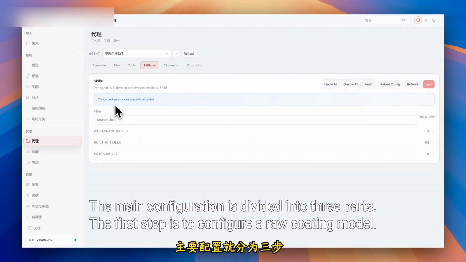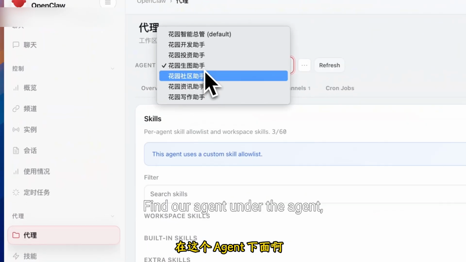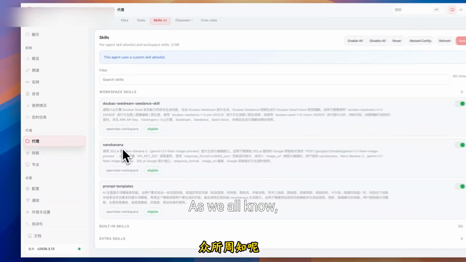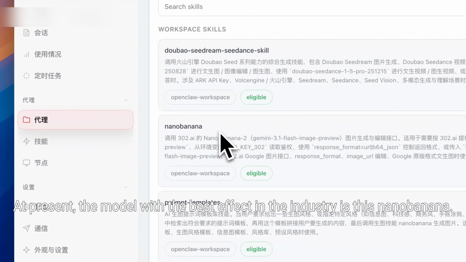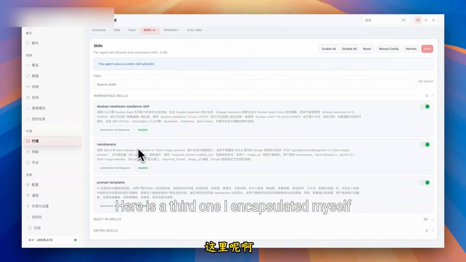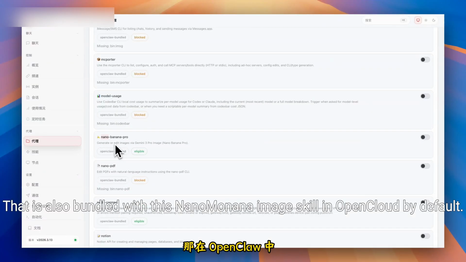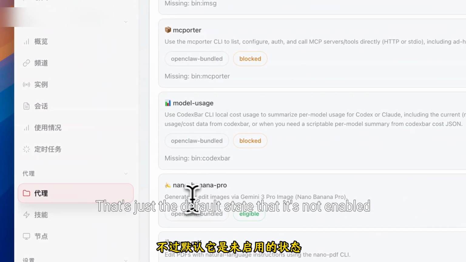The main configuration is divided into 3 parts. The first step is to configure a raw coding model. We go to the control panel of OpenCloud, find our agent under the agent, then switch under skills. As we all know, at present, the model with the best effect in the industry is this NanoBanana. Most of the pictures in my article are also generated by NanoBanana. Here is a third one I encapsulated myself. One of the platform's NanoBanana API skills that is also bundled with this NanoBanana image skill in OpenCloud by default. That's just the default state that it's not enabled.